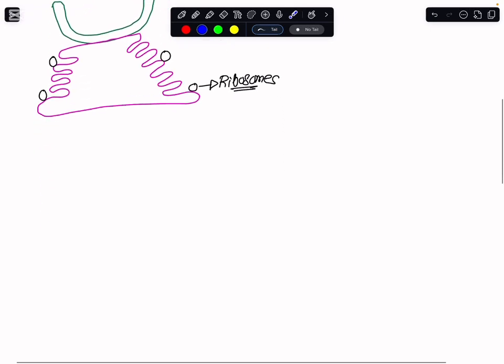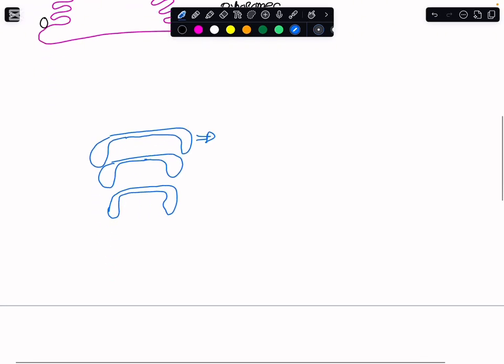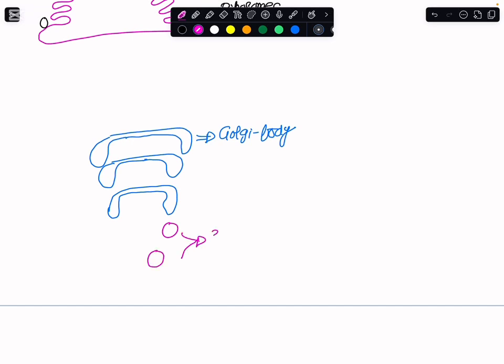Now, if I move further, I made another component and explained it in the previous classes, an organelle that appears something like this. We would have a stack of membrane-like structures, and we need to give it a name, and the name is the Golgi body. So here we have this Golgi body. Moving further, I would make some vesicles along with the Golgi body, and these vesicles we gave a name earlier.